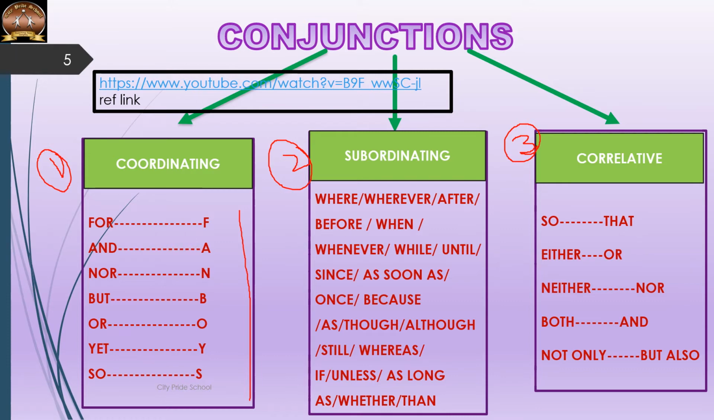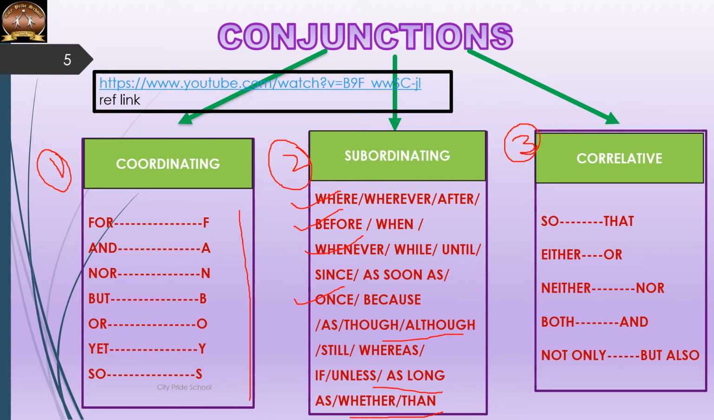The subordinating conjunctions are many, even many more than what I have mentioned here. Where, wherever, after, before, when, whenever, while, until, since, as soon as, once, because, as, though, although, still, whereas, if, unless, as long as, whether, and then. All of these are used in sentences to perform different kinds of function.